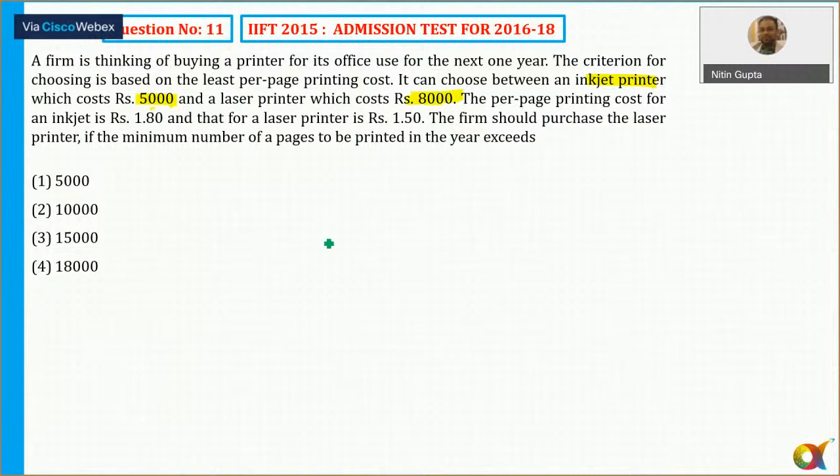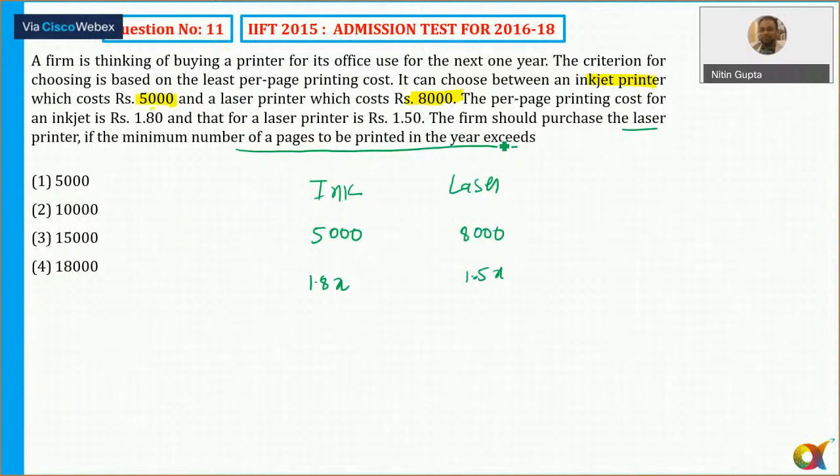So there are two types of printers, and the cost of inkjet printer, the per page printing cost be, and that for laser it is 1.5. The firm should purchase the laser